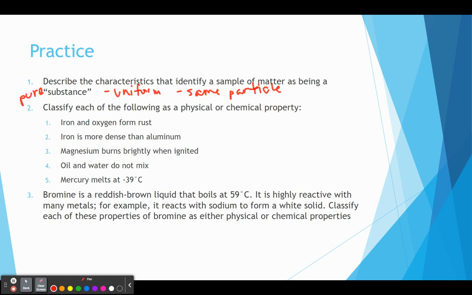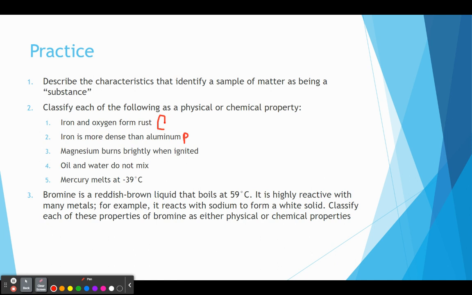So for these ones we're going to be trying to categorize whether this is a chemical or a physical property based on what we read. So iron and oxygen form rust. If I see the term rust, if I see the term corrode, if I see any of those key phrases, that's my indication that this is a chemical property. So iron and oxygen forming rust, that's a chemical property. But the next one, iron is more dense than aluminum, that is a physical property. Density is a physical property. It doesn't change the substance if I'm measuring it.